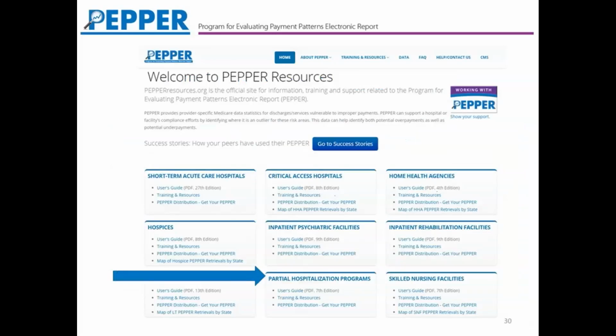Here is a screenshot of our website, the homepage. You can see the partial hospitalization program, that blue arrow pointing. It's in the middle bottom part of the screen. This is where you can access the user's guide, the training and resources, as well as a link to that distribution page.